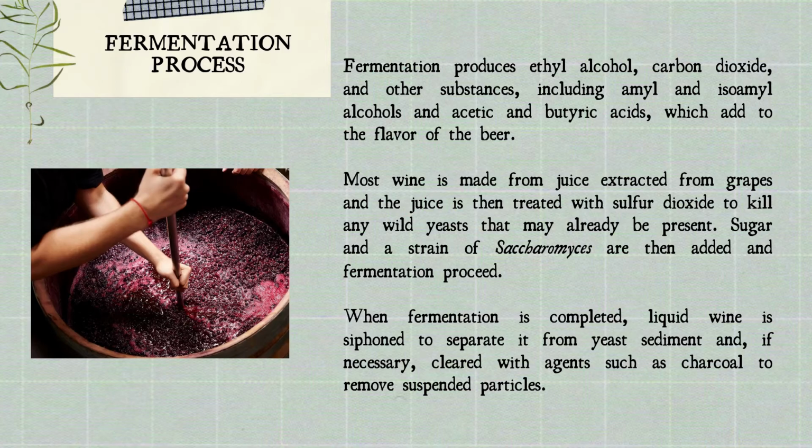Most wine is made from juice extracted from grapes, and the juice is then treated with sulfur dioxide to kill any wild yeast that may already be present. Sugar and a strain of Saccharomyces are then added and fermentation proceeds. When fermentation is completed, liquid wine is siphoned to separate it from yeast sediment and, if necessary, cleared with agents such as charcoal to remove suspended particles.